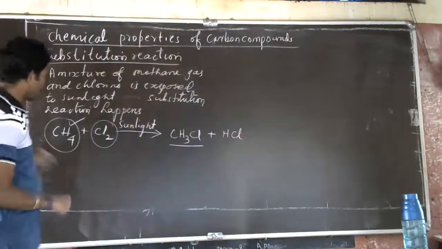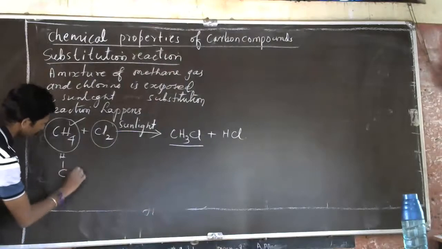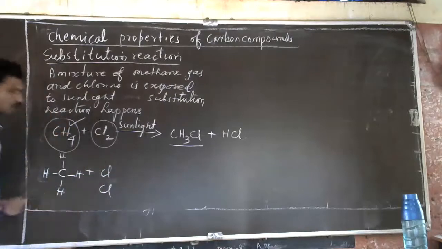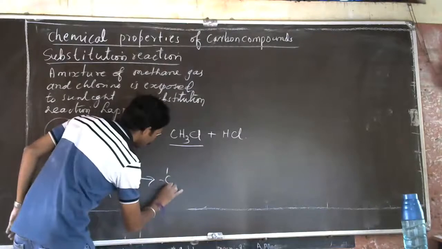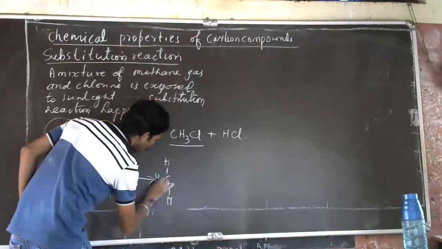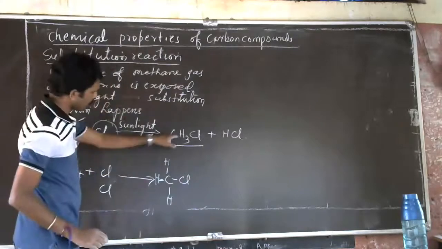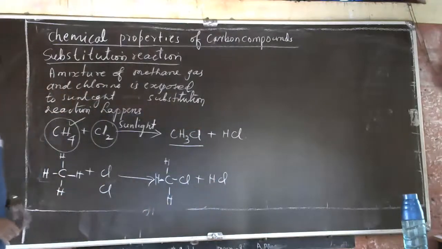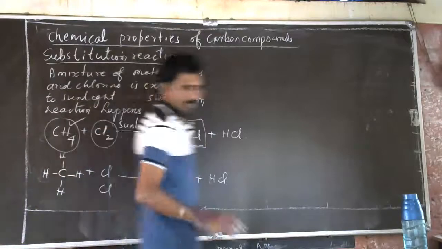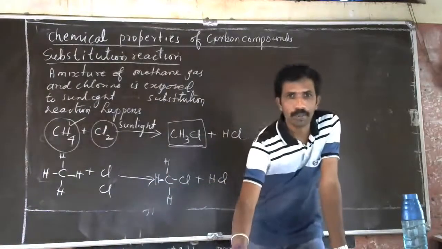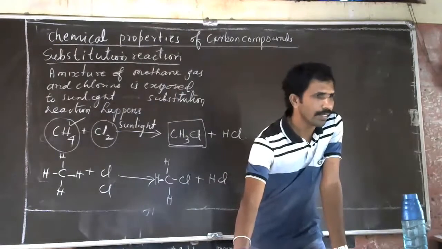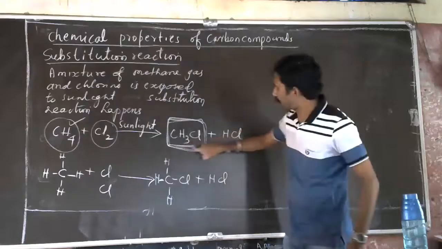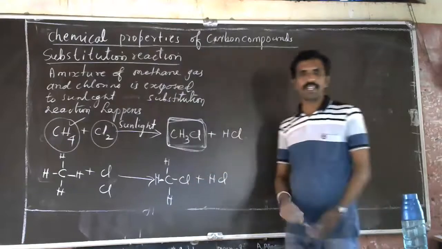So CH4 plus Cl2 gives CH3Cl plus HCl. What is the name of this compound, CH3Cl? Anish, tell me the name of this compound.